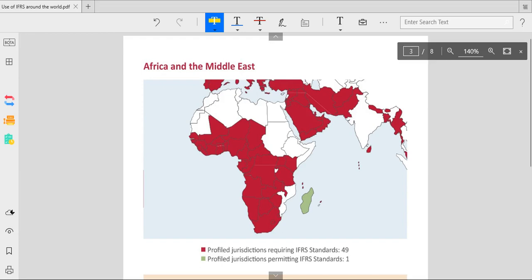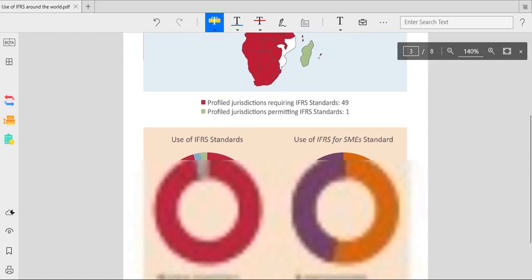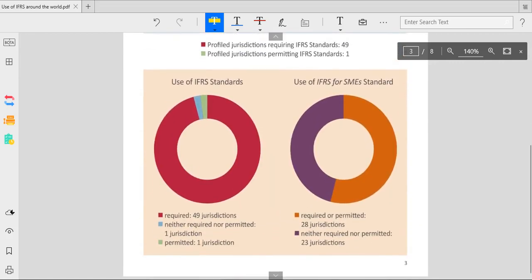So in Africa, we have seen 49 jurisdictions requiring IFRS. One is permitted, in green color, and just one is neither required nor permitted.